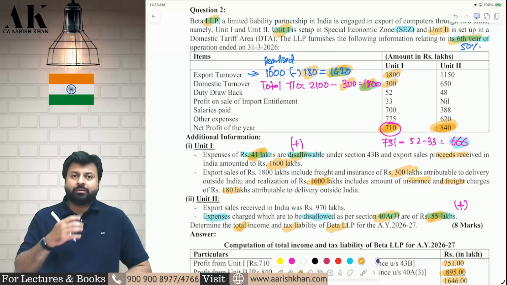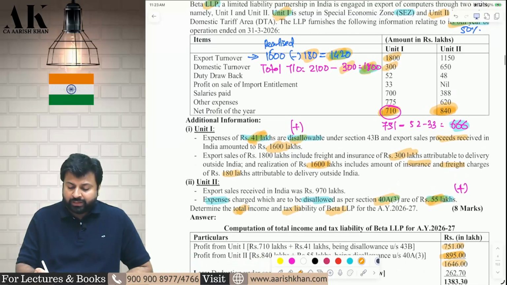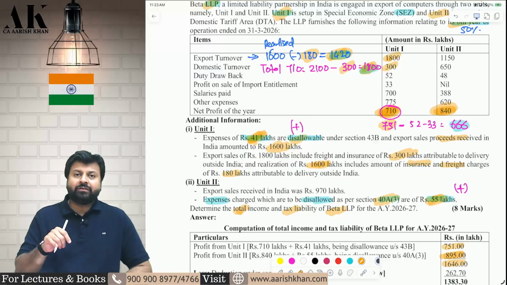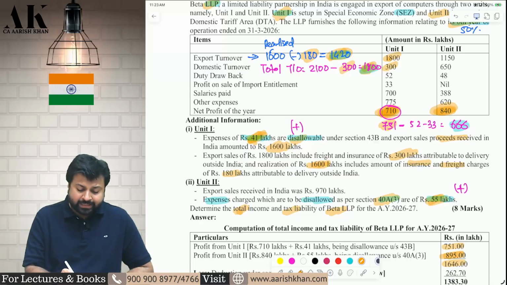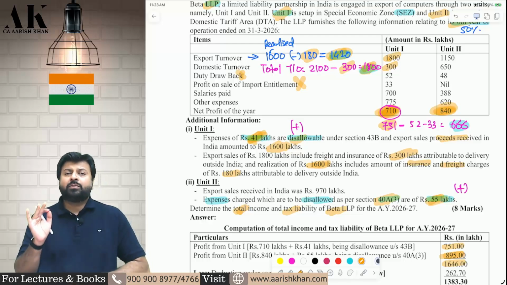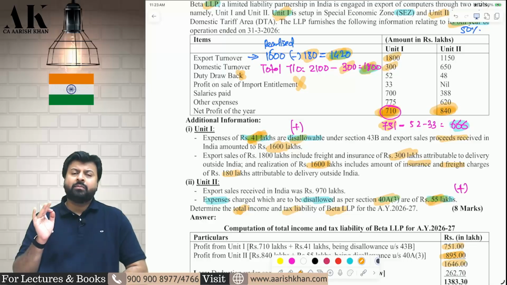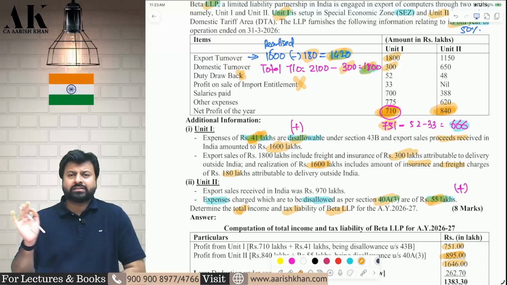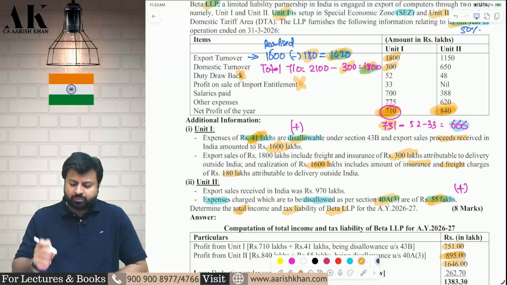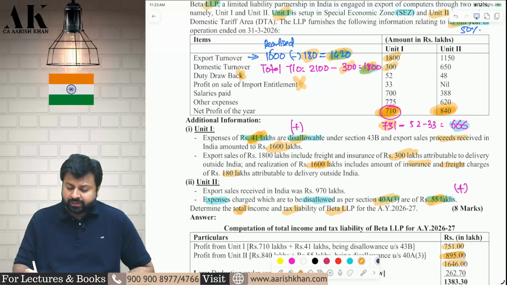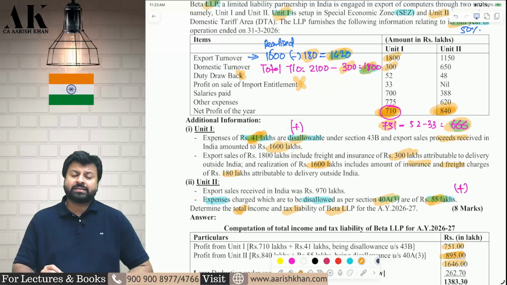Now I will compute my profit. How much is the profit from unit 1? Profit from SEZ unit is 751, 710 plus 41. But in this 751 I cannot take two things. I cannot take duty drawback, I cannot take profit on sale of license. Remember, profit from export does not include duty drawback, profit on sale of import license, and cash assistance. All these things are not part of profit from export. Therefore, I have to reduce all these things. If I reduce all these things, I will get 666 as my profit.